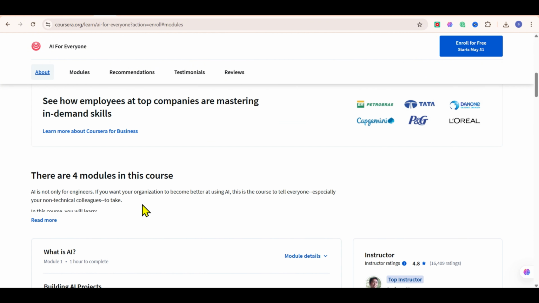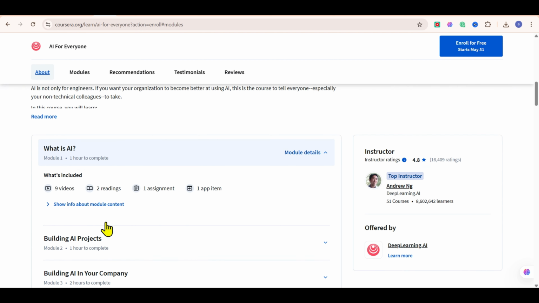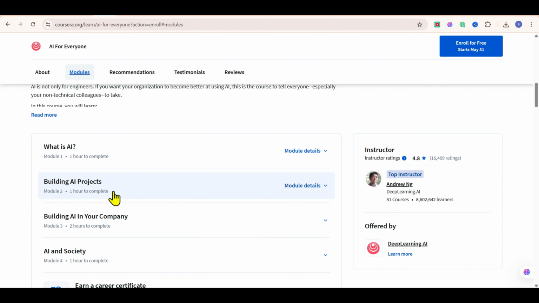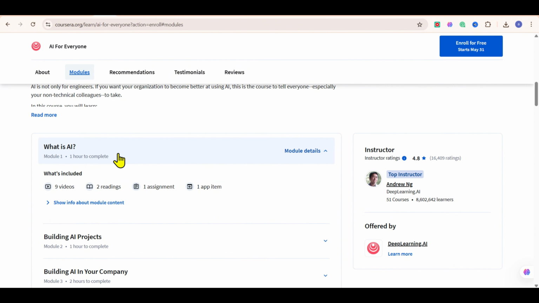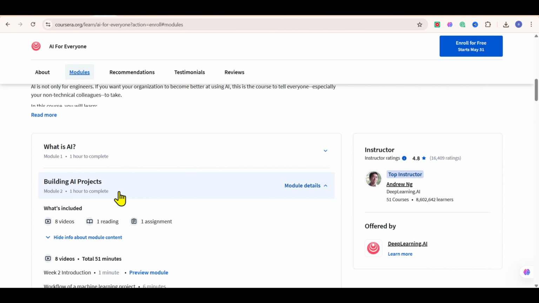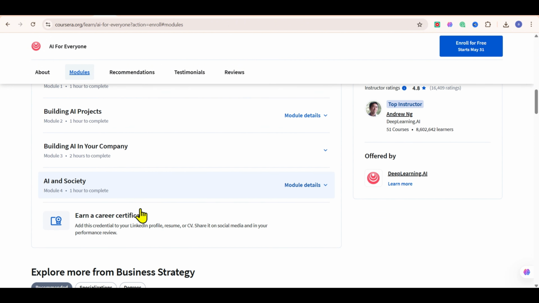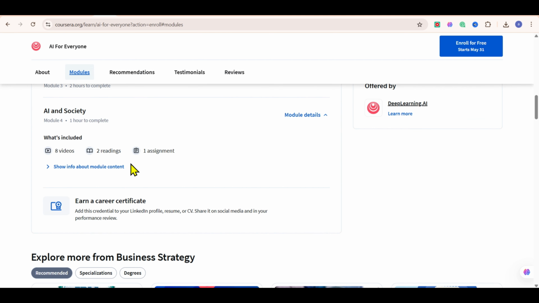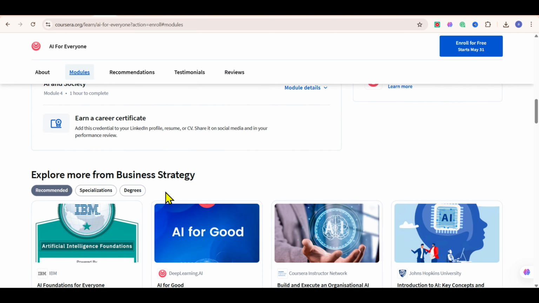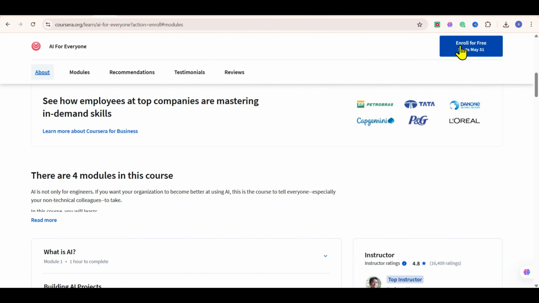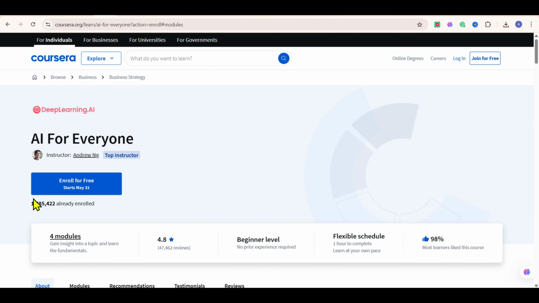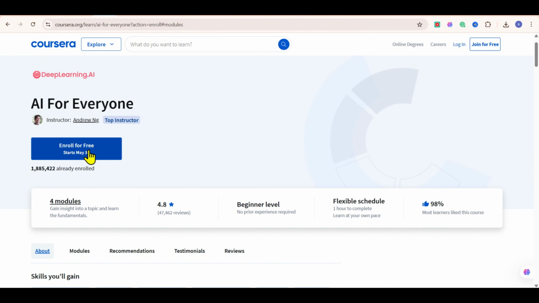You'll learn what AI is and what it's not, how companies are using AI today, what makes a good AI project, and how to think about AI's impact on jobs, society, and your future. Just head over to Coursera, click Enroll for free, then choose Audit the course to skip payment. Over 1.8 million people have taken this course, and for good reason. If you want to finally understand what AI is and how it fits into your world, start here.